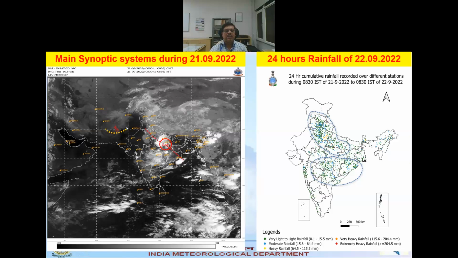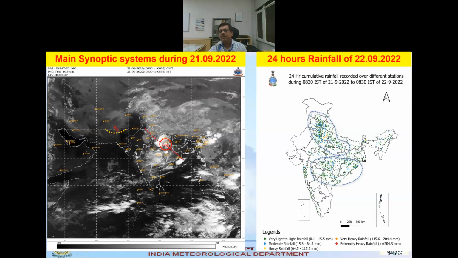It is approaching towards 70-degree longitude. So due to this approaching WD and this low pressure system, we can see the rainfall activity over this region, and this is very good rainfall, very heavy rainfall also took place over Haryana, UP and adjoining MP and Rajasthan, and this whole region actually got good rainfall.